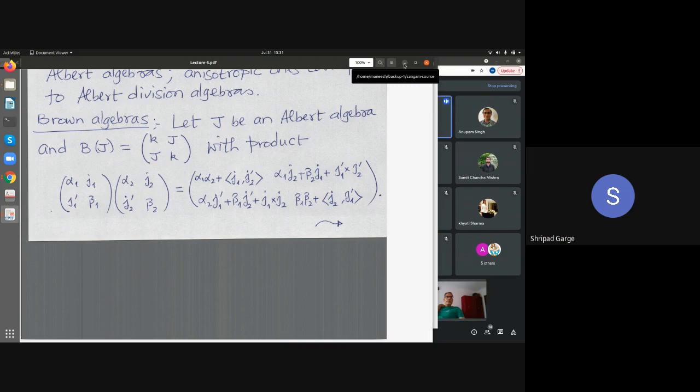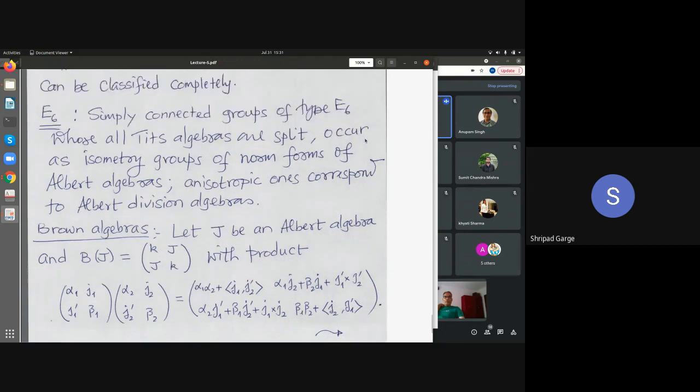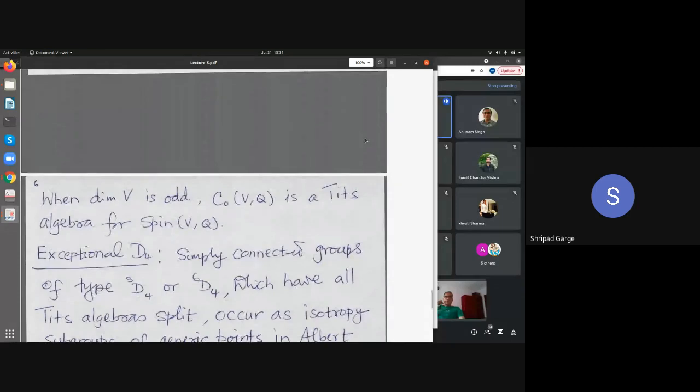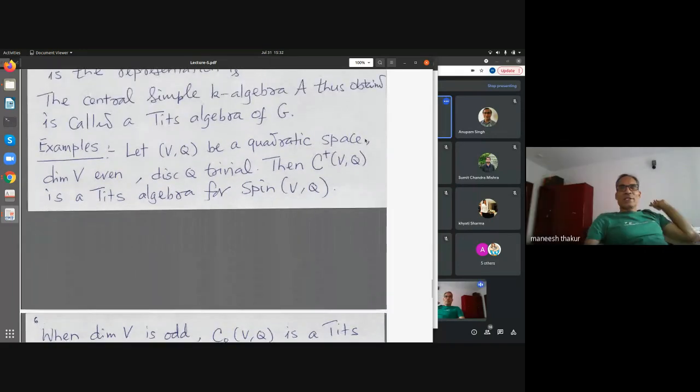Yeah, one second, Manish. When you talked about C0 and C plus being the Tits algebras for the groups, what representations did you have in mind? Because sometimes even the base field can come as a Tits algebra, right? Because the representation might be defined below. Yeah. So in this example, the representation corresponds to the four end vertices of the diagram. I don't have the diagram here.